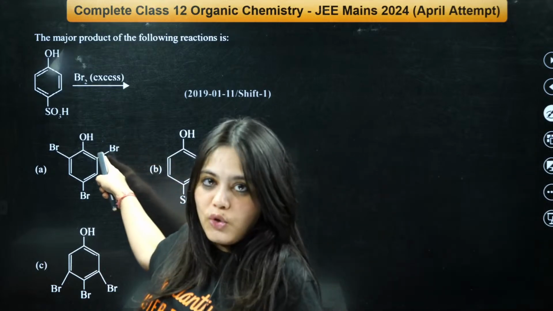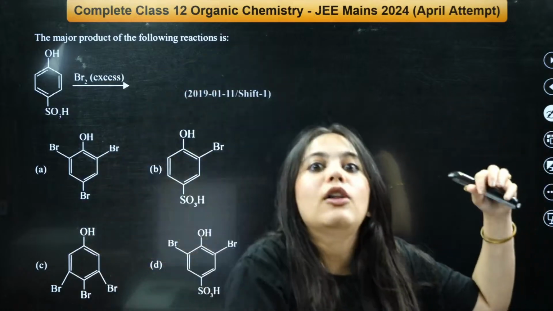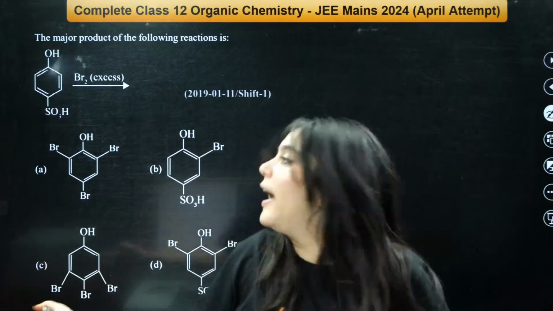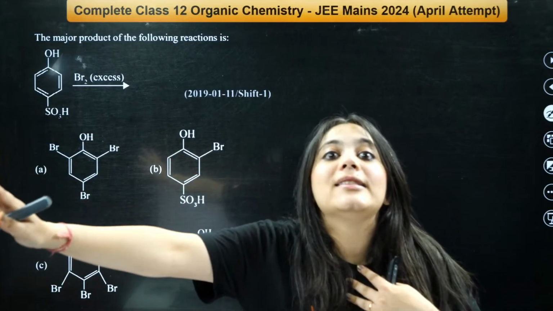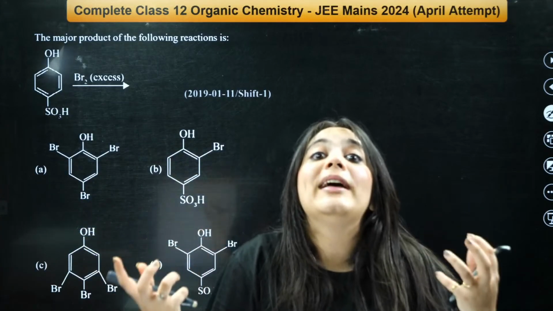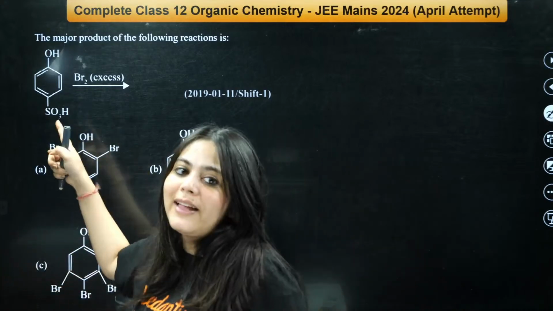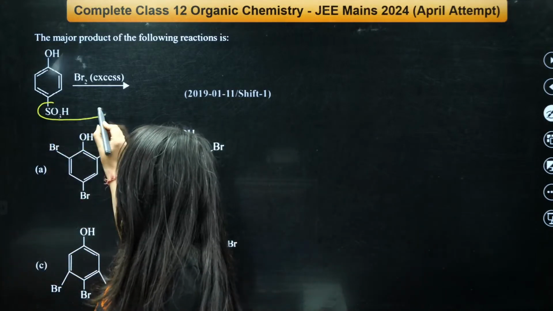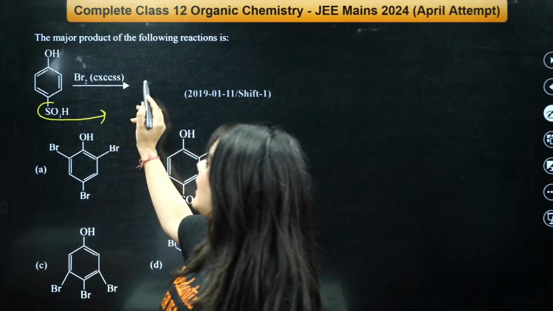Okay, I'll tell you one more thing about the SO3H group, right? SO3H is a very big group. There is a sulfur, 3 oxygens and 1 hydrogen. And big groups are very easy to leave. They are good leaving groups. In the order of good leaving groups, this is a very, very good leaving group. So this leaves very easily.